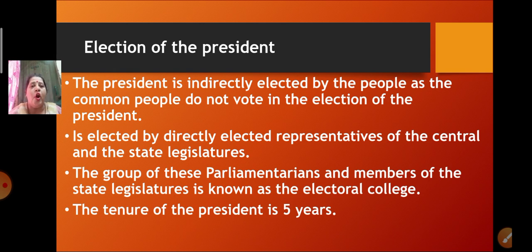Now, for how many years is a president in office? The president is in office for 5 years. The tenure of the president is 5 years.